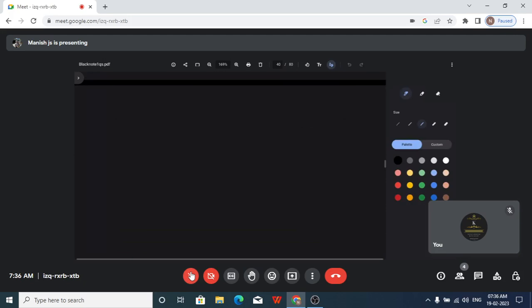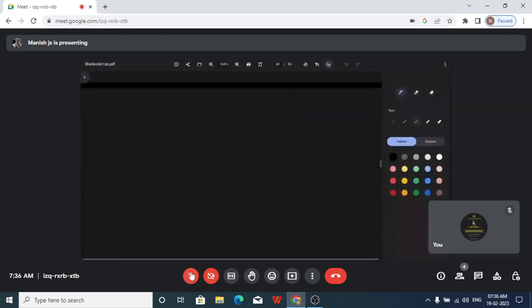Say, where do we go? Yeah, I think now the annotating tool is working. So we will start off. Yes, it's charged fully.